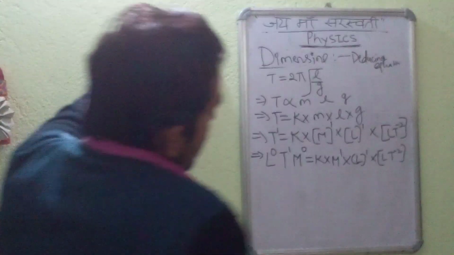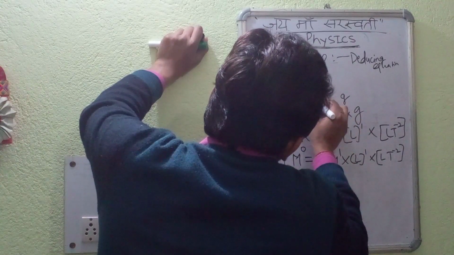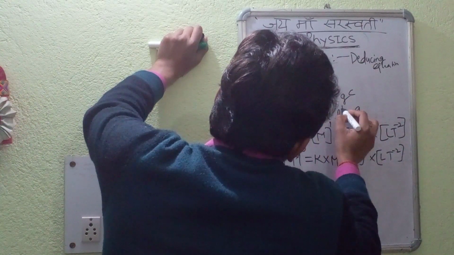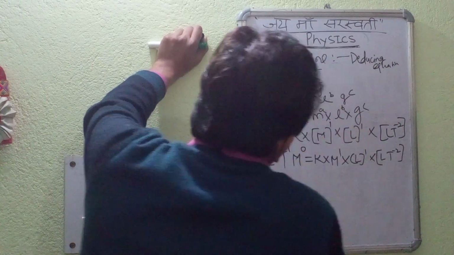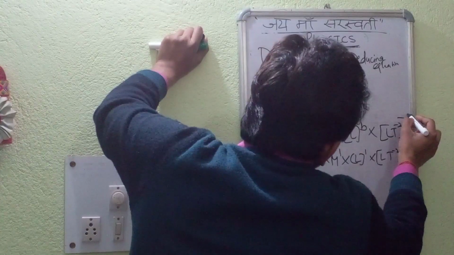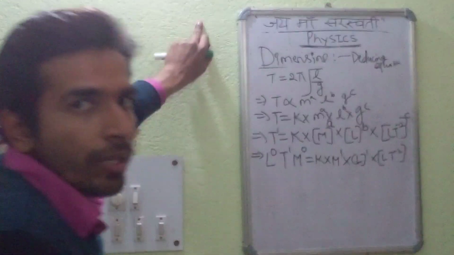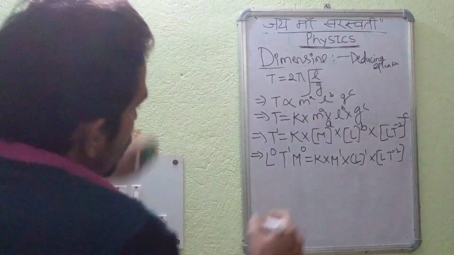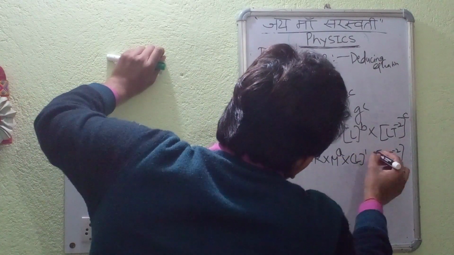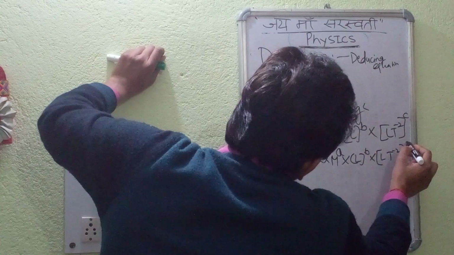Now we will be equating the various equations. Suppose we are writing M raised to the power a, L raised to the power b, g raised to the power c. So it will be a, b, c here. And now it will be M raised to the power a, L raised to the power b, and acceleration due to gravity raised to the power of c. As the bases are equal, we will be equating the exponent part.